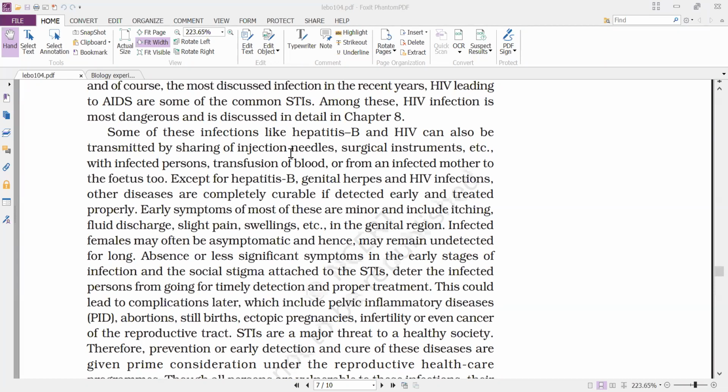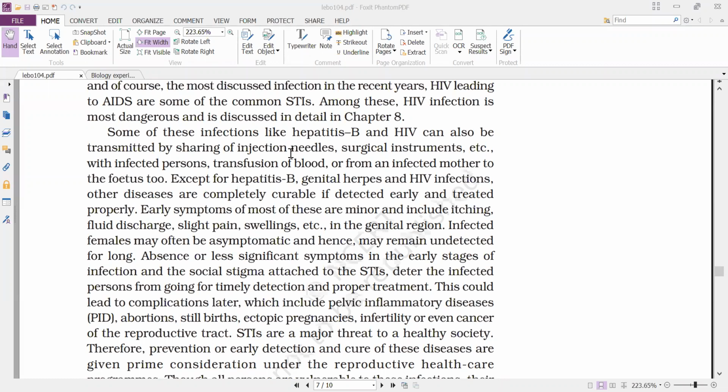How are we able to identify them? There are absent or less significant symptoms in the early stages of infection, and there is the social stigma attached to the STI. That means everyone will feel shy or will think in a different way. If anyone knows that a person has these reproductive tract infections, they think in different ways, and most people will avoid such people who have sexually transmitted infections.